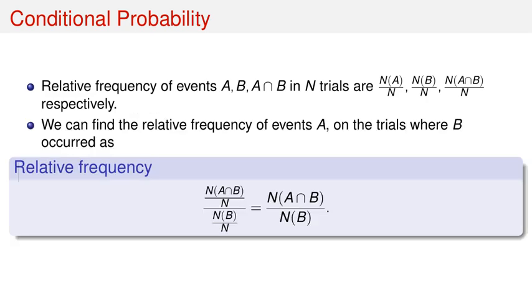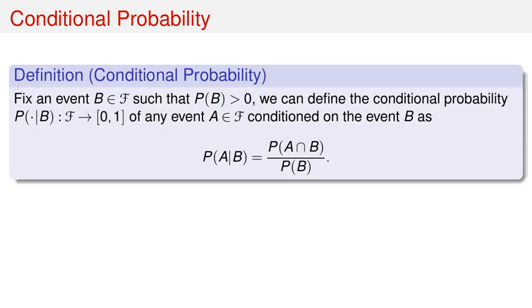Now, if we want to find the relative frequency of event A specifically on those trials where event B also occurred, we would calculate this as N(A ∩ B) over n divided by N(B) over n. This simplifies to N(A ∩ B) divided by N(B). This motivates the definition of conditional probability.